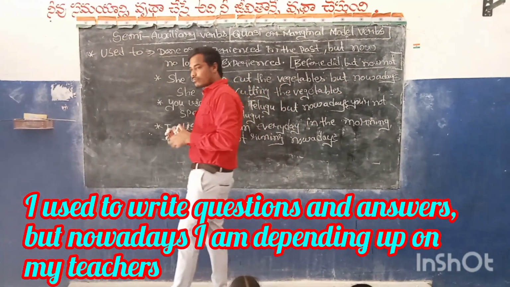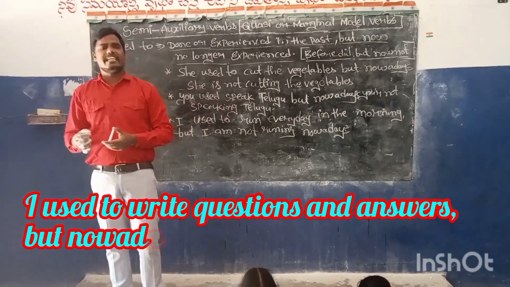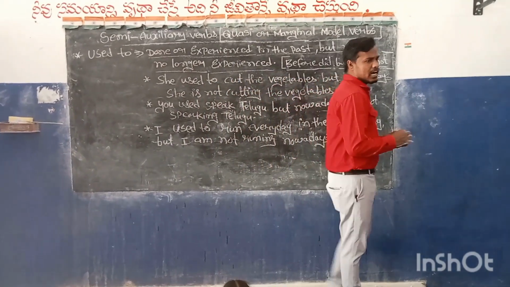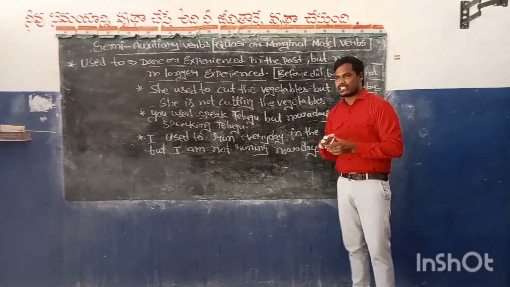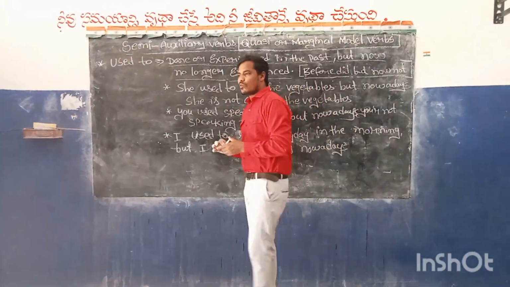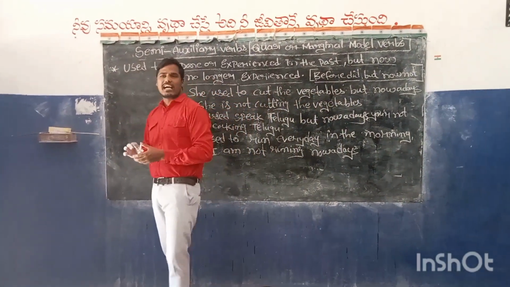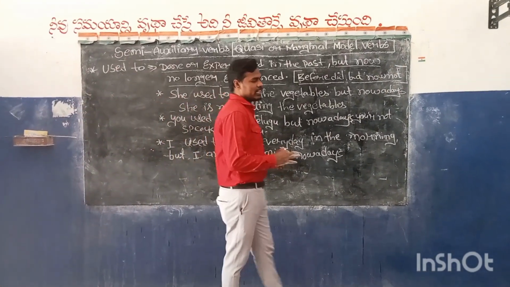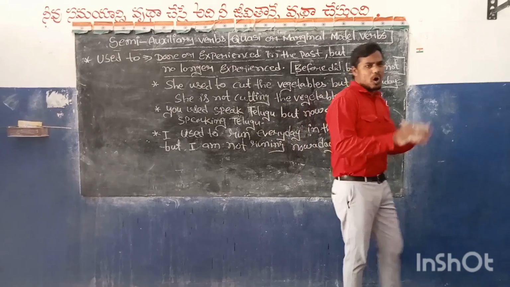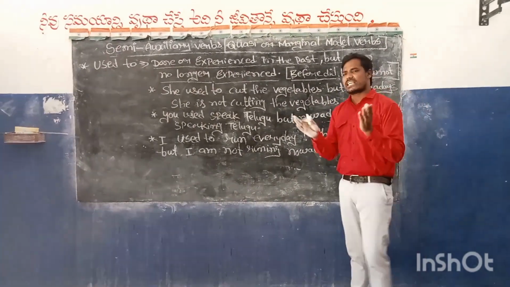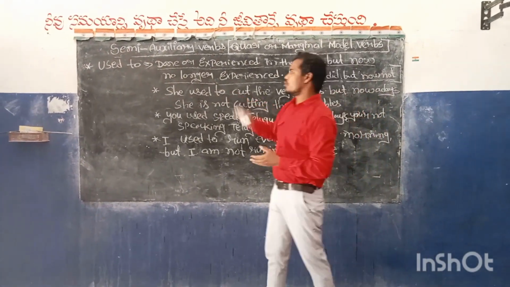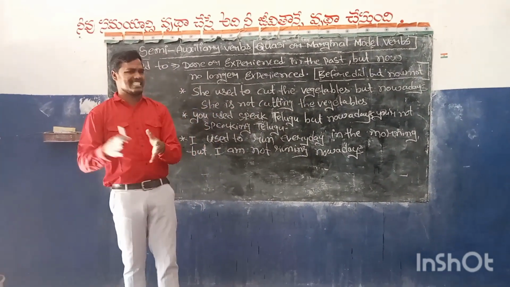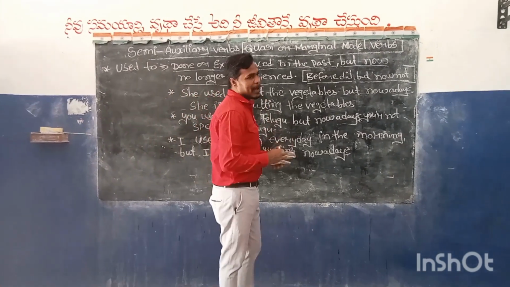I used to write my own questions and answers, but nowadays I am depending upon my teachers. I used to learn by heart the questions and answers, but nowadays I am not learning by heart the questions and answers. In all these sentences you have to use used to. When you use used to, this always talks about the past tense.